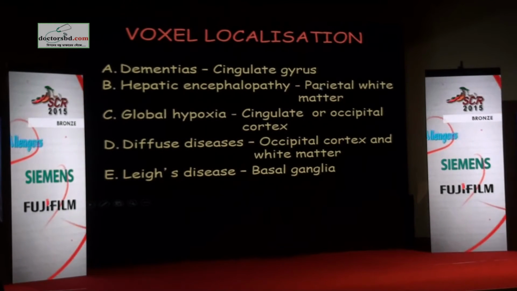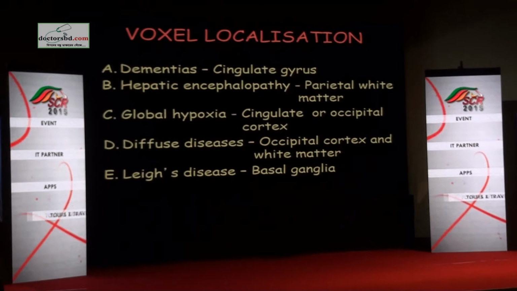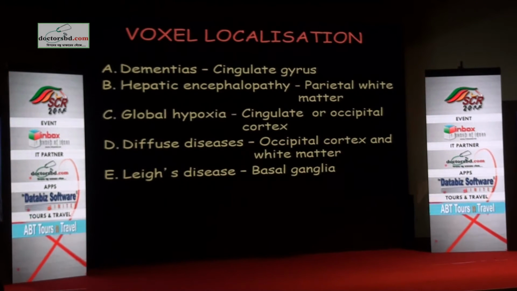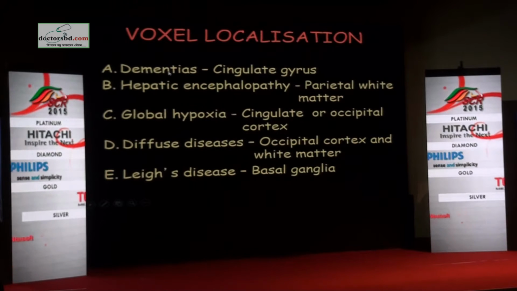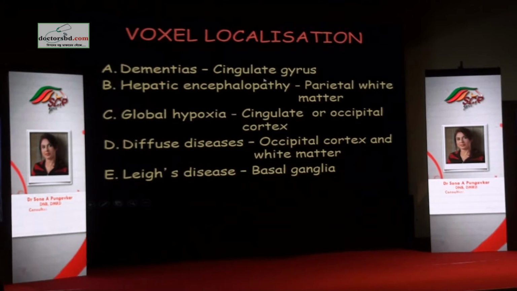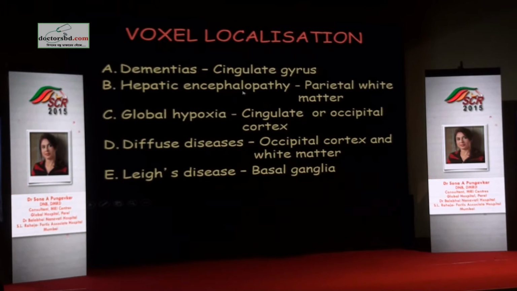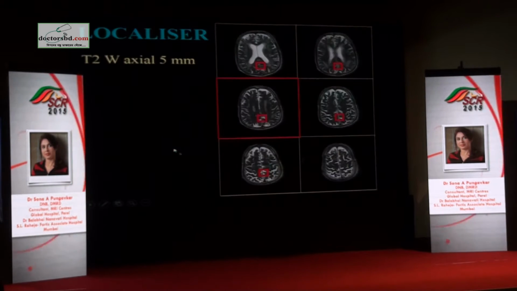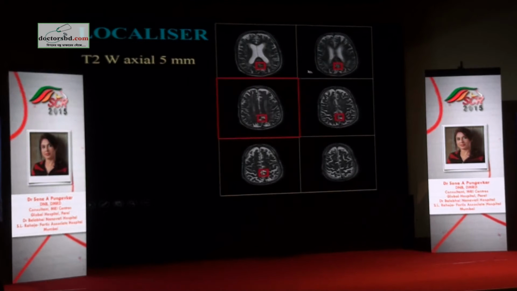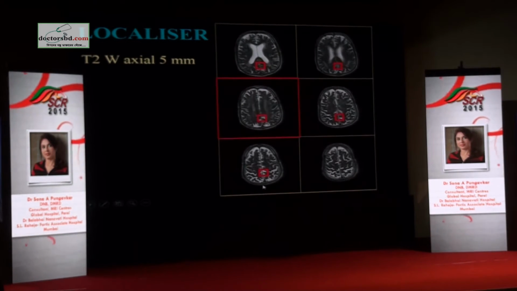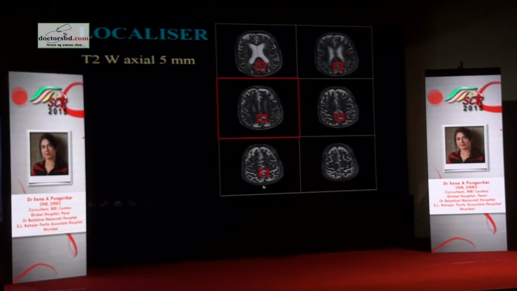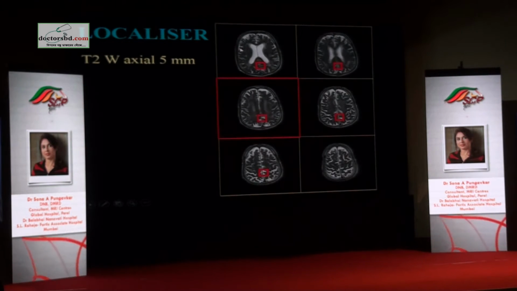Now there are specific locations when you will assess global spectroscopy patients. You have to decide where you will put the spectrum prior to doing the study. So if you are assessing for dementia, you will choose the cingulate gyrus. If you are looking at hepatic encephalopathy, you will target the white matter, and so forth. Okay. So this is an example of how you should place your voxel for assessing patients with dementia. So what is this localizer?